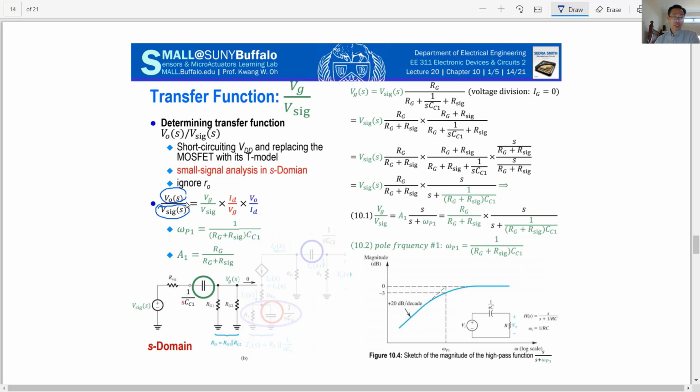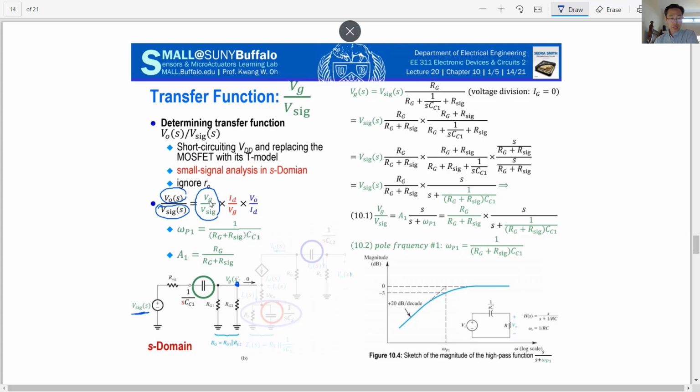To calculate this transfer function, we can think about three different parts. First, your signal goes into this gate point.